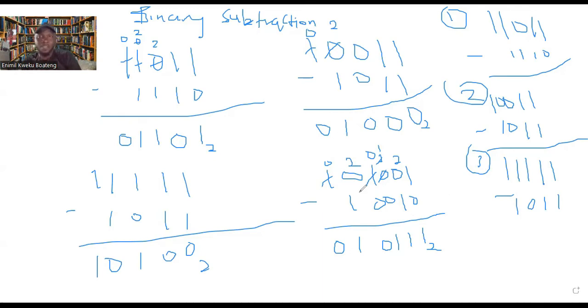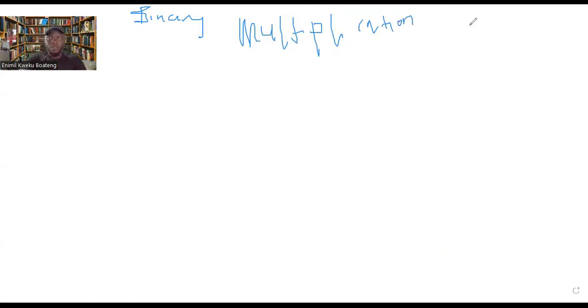So now we've done binary addition and binary subtraction. Let's quickly look at binary multiplication. So look at these ones. So 1 1 0 1 times 1 1. This will be the first one. Second one here, I'll look at 1 0 0 1.